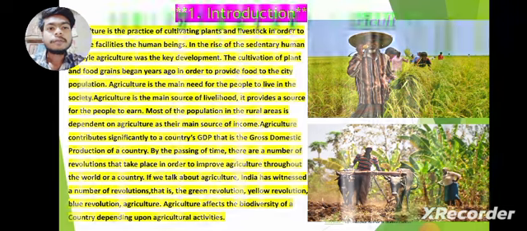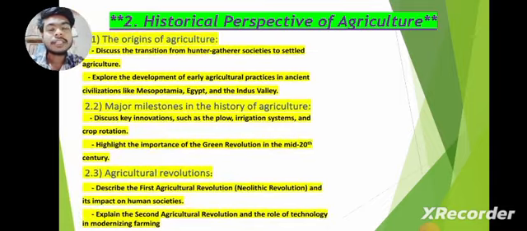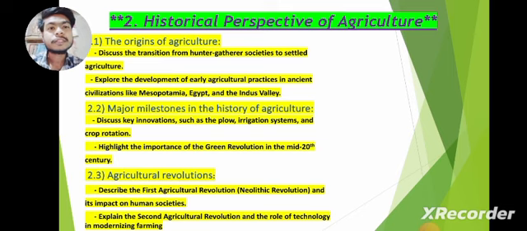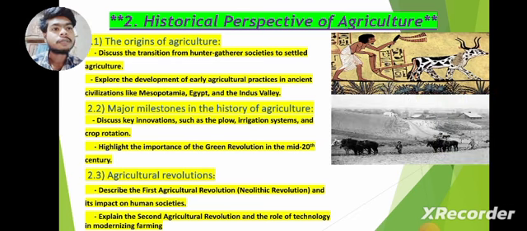Now, the historical perspective of agriculture. First, we can learn about some civilizations of the past, like Mesopotamia, Egypt, and the Indus Valley, and then the importance of the green revolution in the 21st century. In the first picture we can see the Mesopotamian civilization.